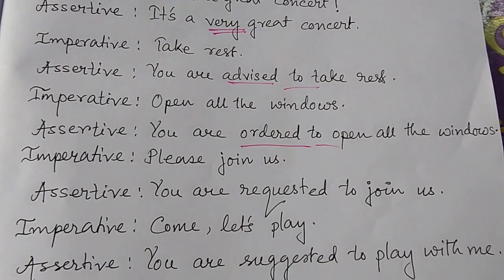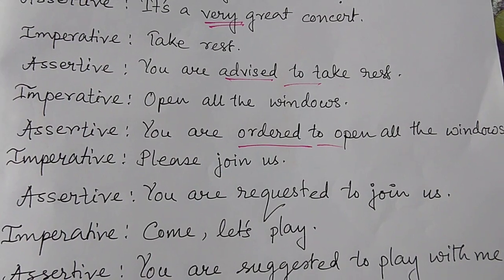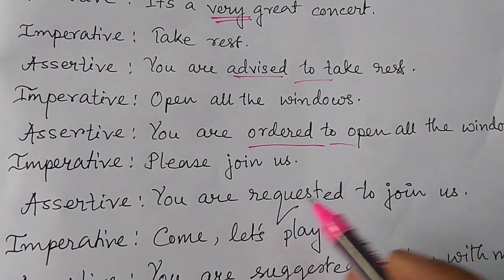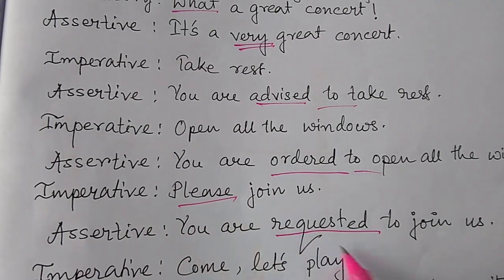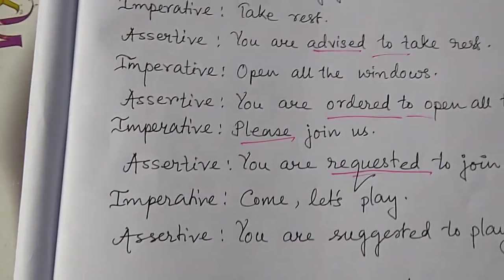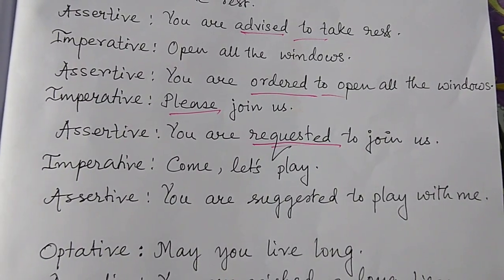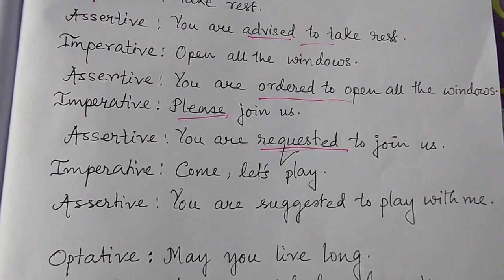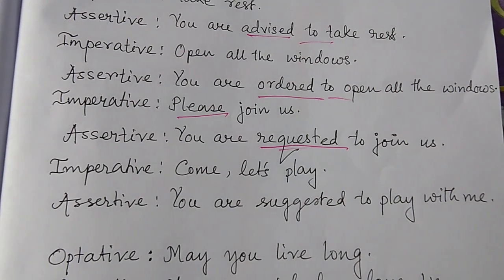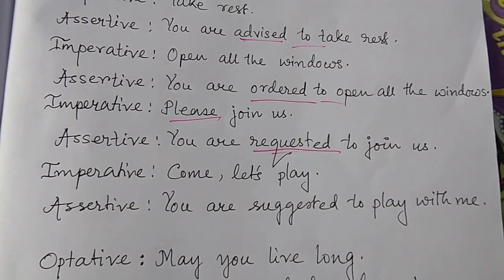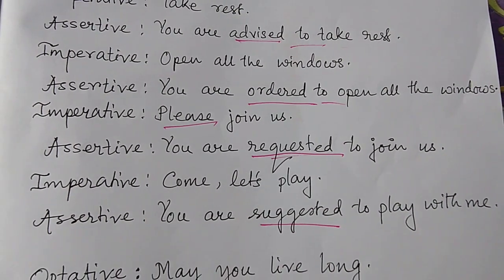Next one, please join us. It is a request. Changing it to assertive, what will we do? You are requested to join us. Because there was a please, we used requested. Next one, come, let's play. What is that? It is a suggestion. Why is it a suggestion? When you tell somebody something, give an idea, he might listen, might not listen. It becomes a suggestion. So come, let's play becomes: you are suggested to play with me.